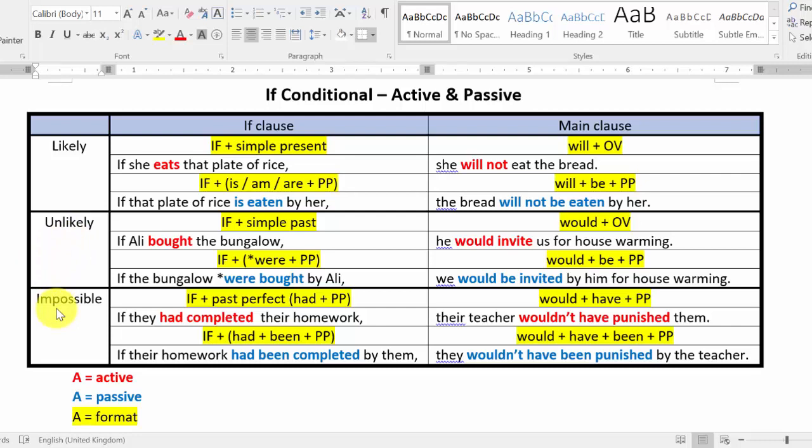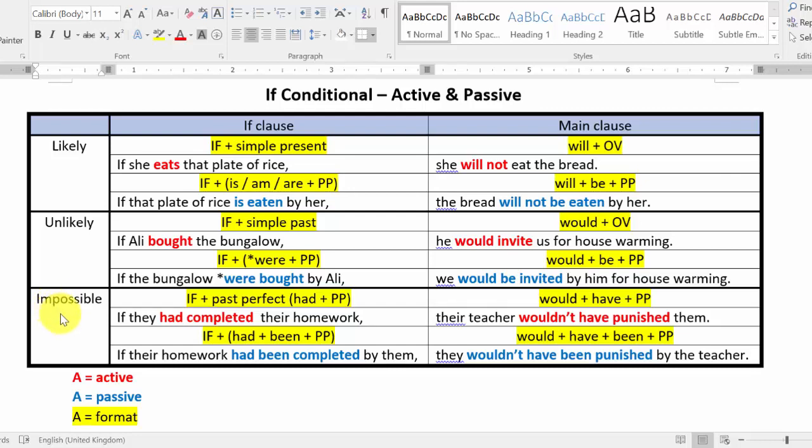Whereas impossible is talking about something that has already passed. This thing has already happened. If they had done this, that wouldn't have happened. It is something that has already passed, but you are thinking about it. If during that time I did something like this, then this won't happen. Then something will be changed. It's talking about something that has already passed, and it is impossible to be changed anymore. That is why it is called impossible.